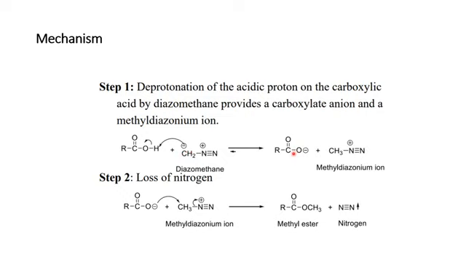In addition to this carboxylate ion, there will be formation of methyl diazonium ion. In step 2, there is the loss of nitrogen, as it is our second product of this reaction. This carboxylate ion reacts with methyl diazonium ion. There will be production of methyl ester. In addition to this methyl ester, there is also the formation of nitrogen, as it is appearing on your screen.